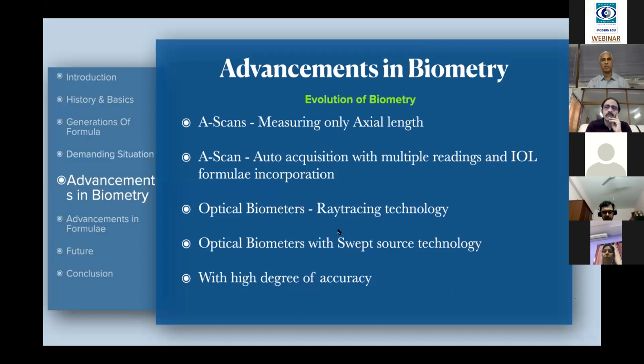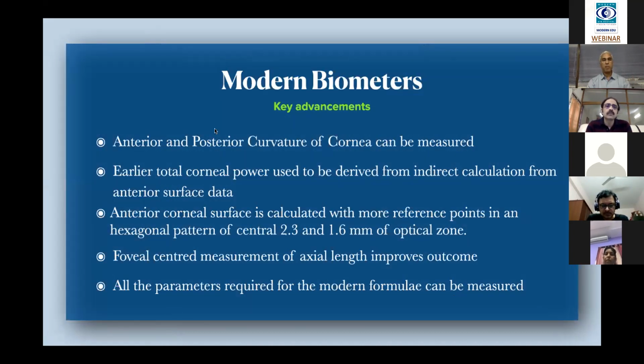reasonably good results. The advancements in biometry: we started with the A scans, measuring only the axial length, then the A scans with acquisition and multiple formulas incorporated in it, then the optical biometers with tracing technology, now the optical biometers with swept source technology, all with a very high degree of accuracy. The modern biometers can measure the anterior and posterior corneal curvatures separately.